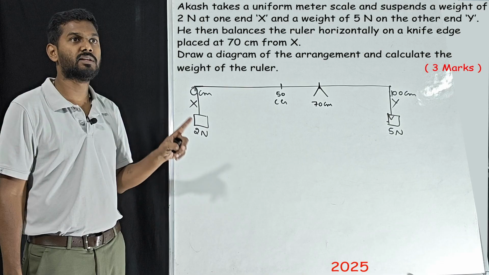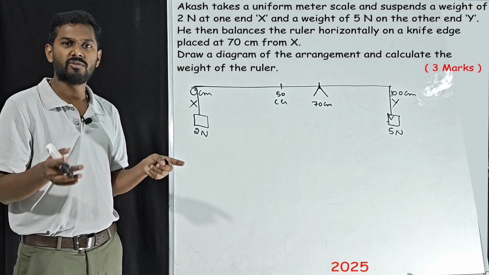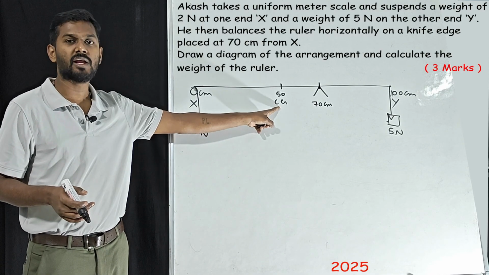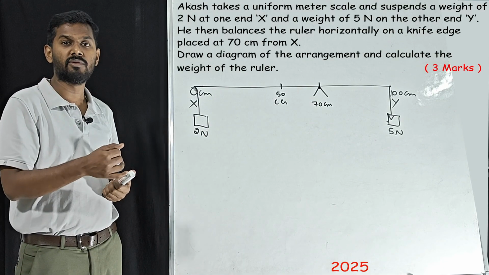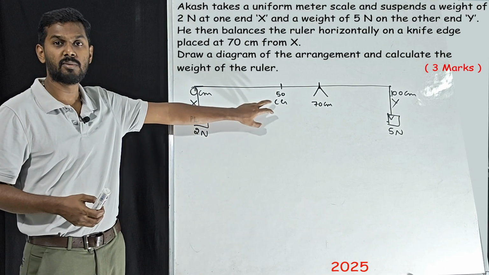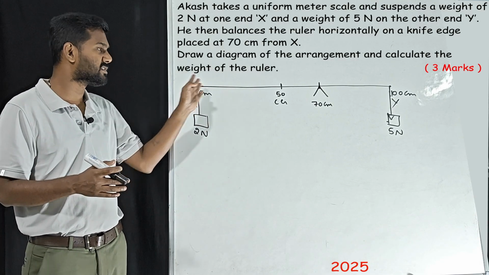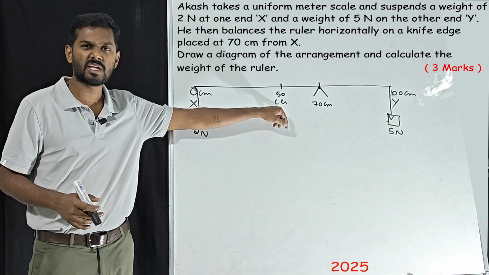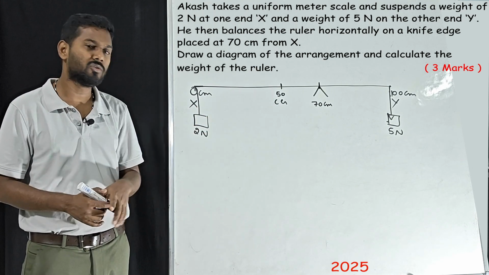We have to calculate the weight of the ruler. What do you mean by weight of the ruler? Weight of the ruler is nothing but the weight at center of gravity, correct? If you have seen the numerical videos, then you would have understood the importance of center of gravity. Center of gravity means the complete weight of this scale will be focusing on this point, and that is the weight that we are going to find.